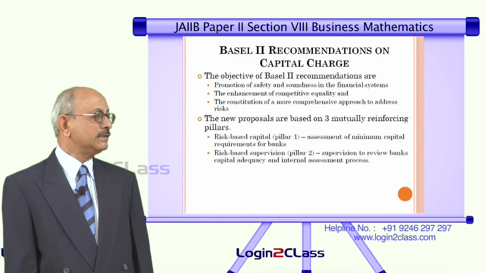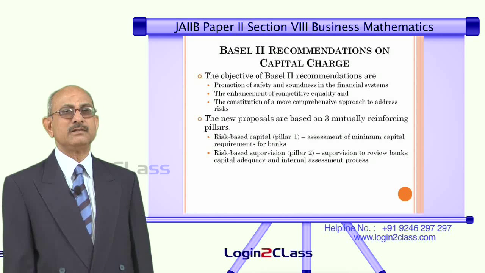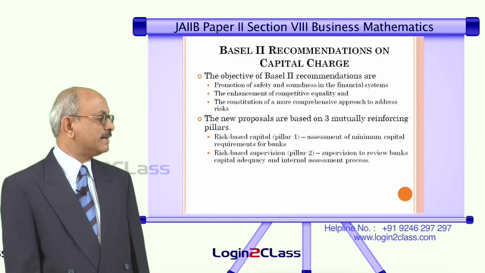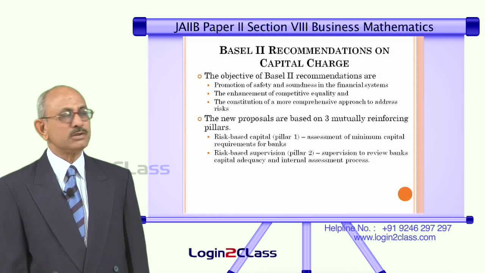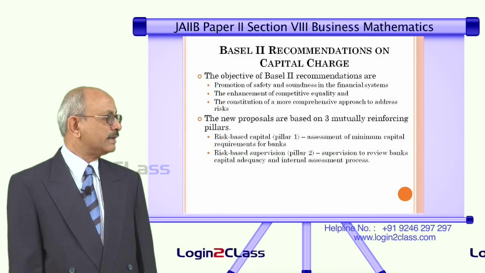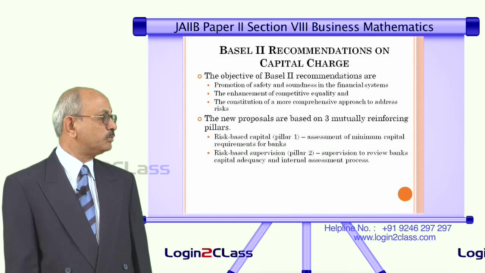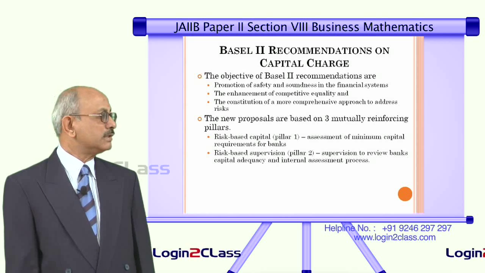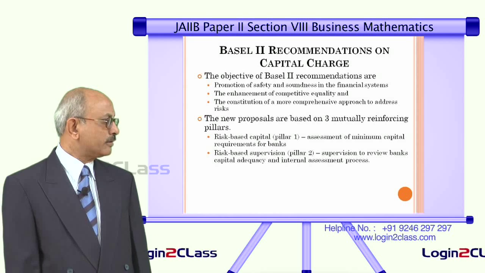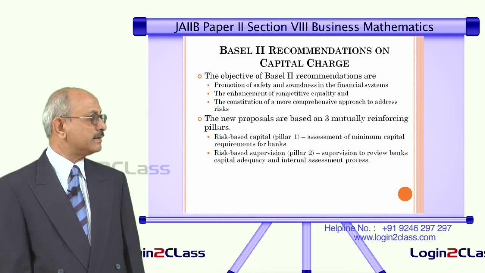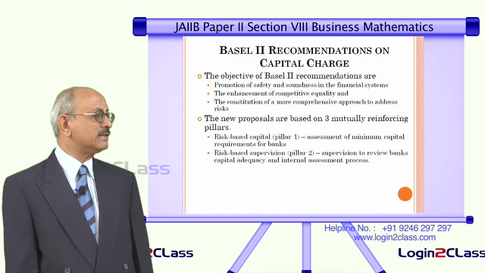That means this is mainly for the supervisory authorities to supervise the banking industry in that particular country. In the case of India, of course, RBI is the regulator of the banking industry. So supervision is mainly applicable to such central banks of the country which are supervising the banks. So, this is supervision to review banks, capital adequacy and internal assessment process.